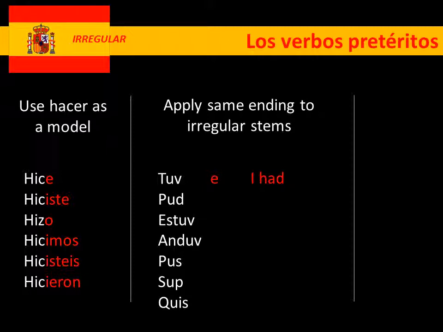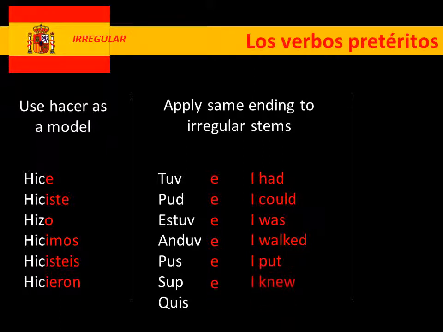So tuve, tuviste, tuvo, tuvimos, tuvisteis, tuvieron, etc. Works exactly the same with the next ones. Pude, I could. Estuve, I was. Anduve, I walked. Puse, I put. Supe, I knew. Finally, quise, I wanted.